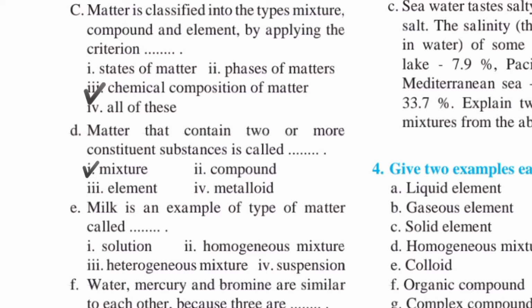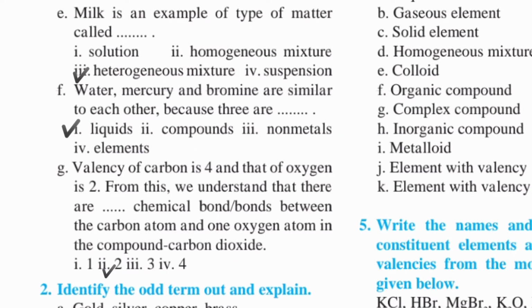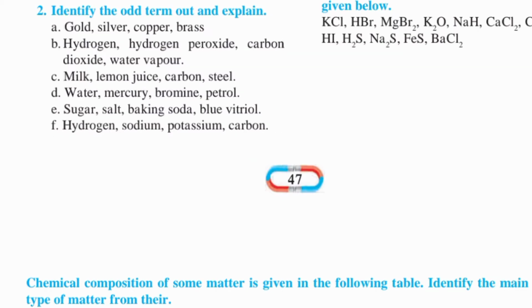E. Milk is an example of type of matter called heterogeneous mixture. F. Water, mercury, and bromine are similar to each other because they are liquids. G. Valency of carbon is 4 and that of oxygen is 2. From this we understand that there are two chemical bonds between the carbon atom and one oxygen atom in the compound carbon dioxide. Question number 2.